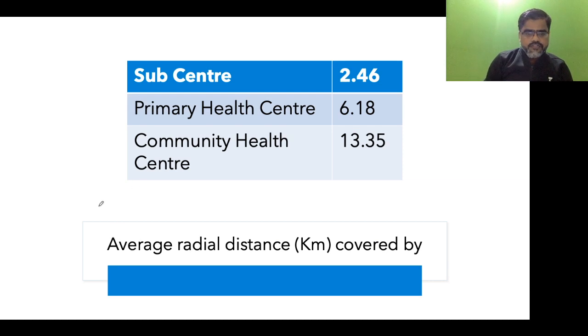Now, if we know that, we should also know the average radial distance covered. For sub-center, it is 2.46 kilometer. For primary health center, PHC, it is 6.8, and for CHC, it is 13.35 kilometers. This is also for your understanding, because if we know the square kilometer area covered, we should also know the radial distance. This is also as per the latest rural health statistics data.